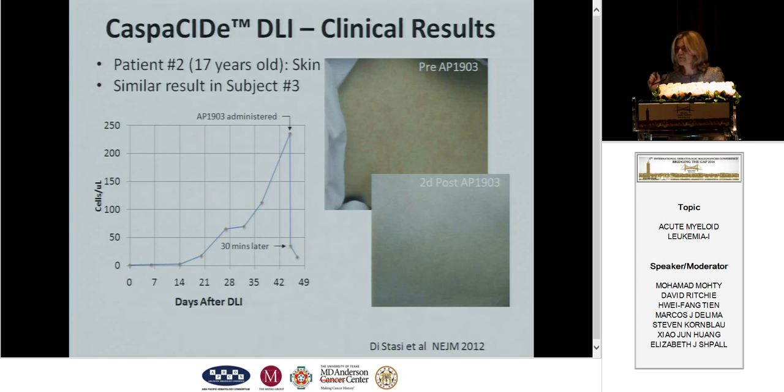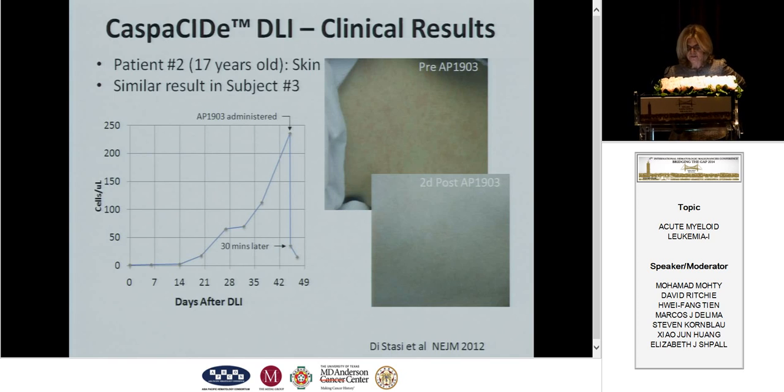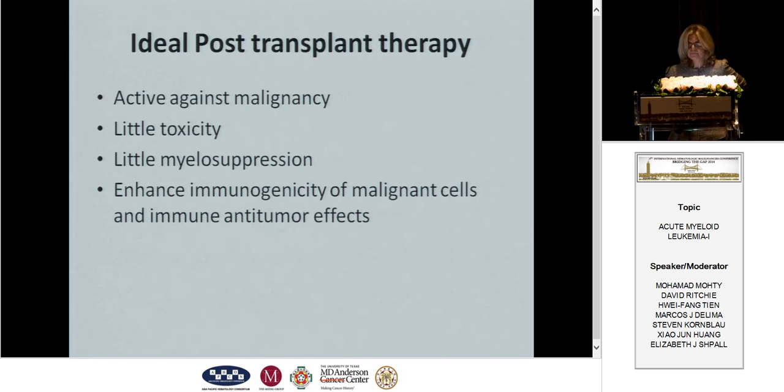They were given this dimerizer, the AP1903, and you can see in the graph that within hours, the T cells were dramatically reduced, and within 6 hours, the rash was gone. If you talk to the clinicians who are taking care of the patient, it's the most amazing eradication of a GVH rash, and this has occurred now in every patient who's received the cells. So very exciting, and a safety switch moving forward.